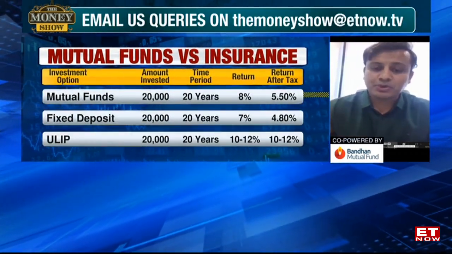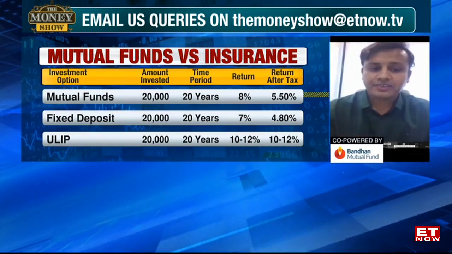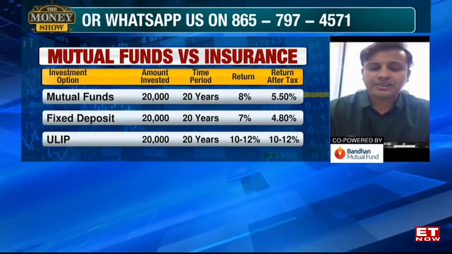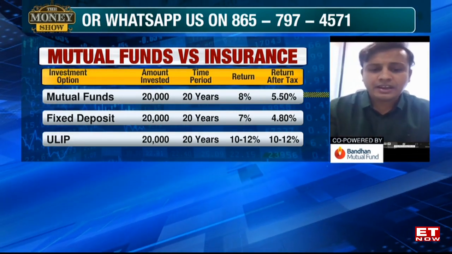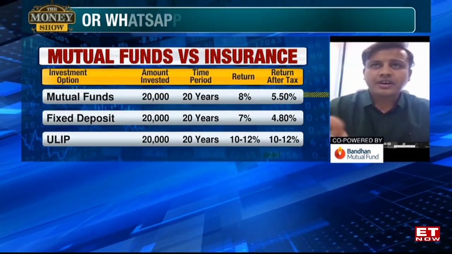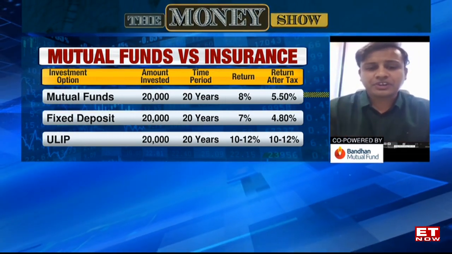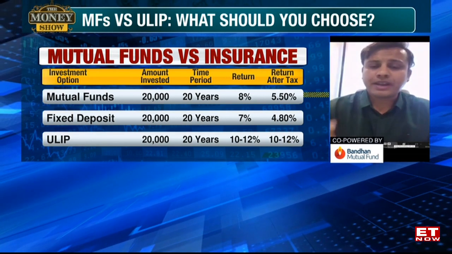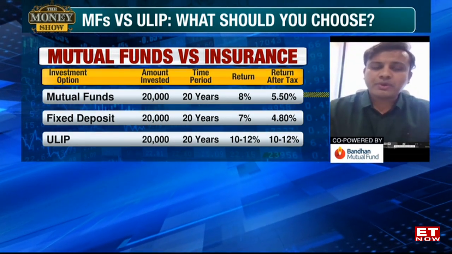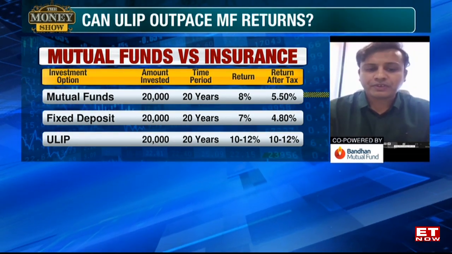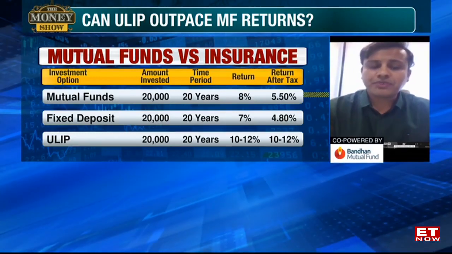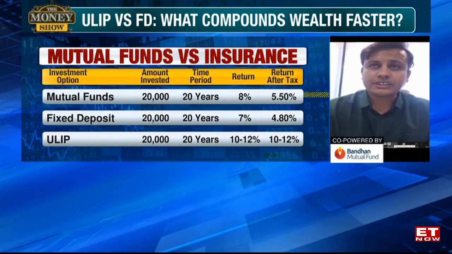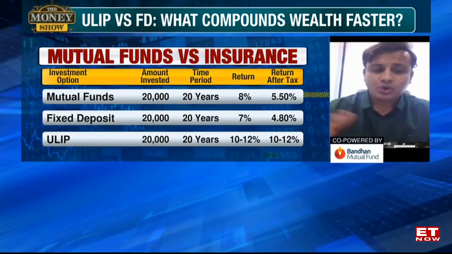If I invest up to 2.4 lakhs a year for 20 years, so I pay for 20 years and I stay invested for 20 years at an 8% return. See, mutual funds and ULIPs in a debt scheme over the last 10 years, the average return has been 7 to 8%. So we assume that you get an 8% return. 1% we deduct for expenses. So you will make around 1.05 crores. On the 1.05 crores that you would make, the principal invested comes out to be 48 lakhs. So I gain around 57 lakhs over 20 years.